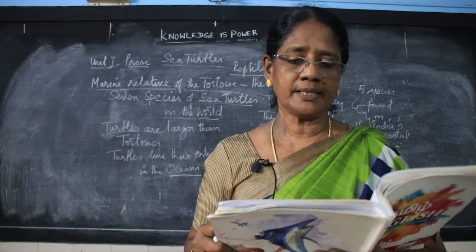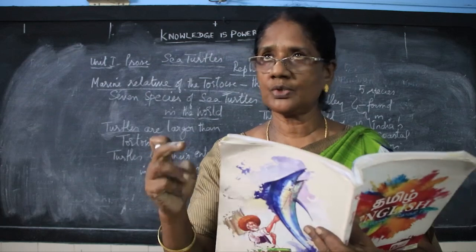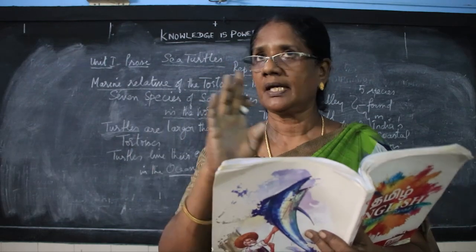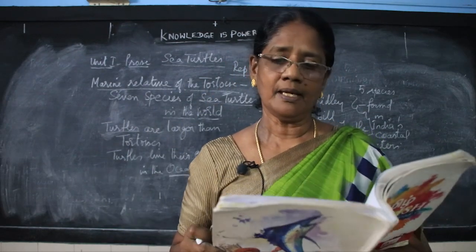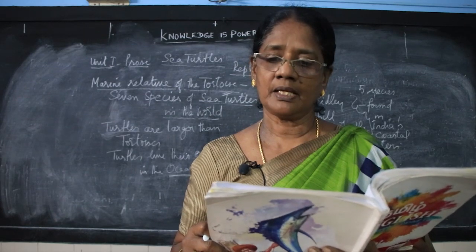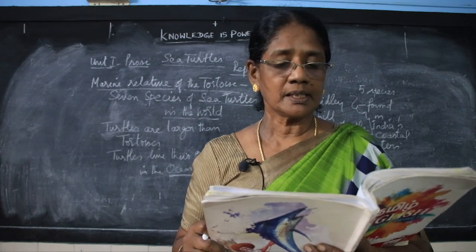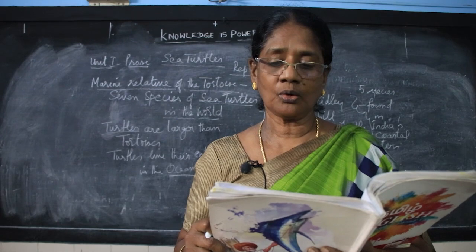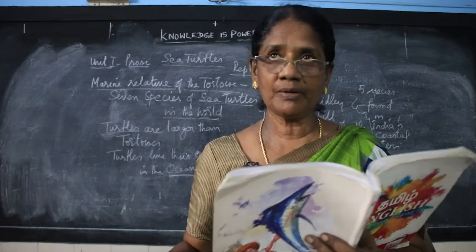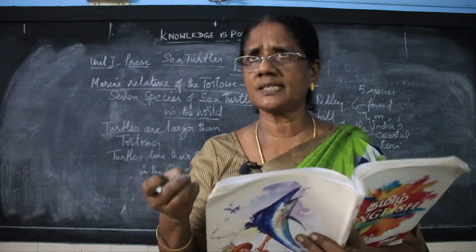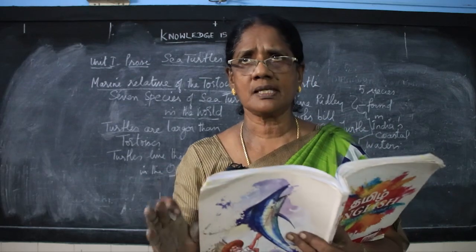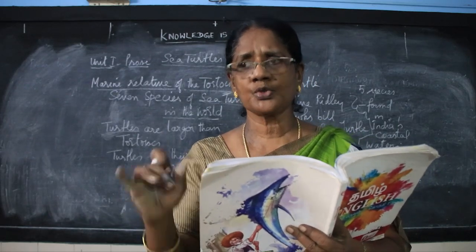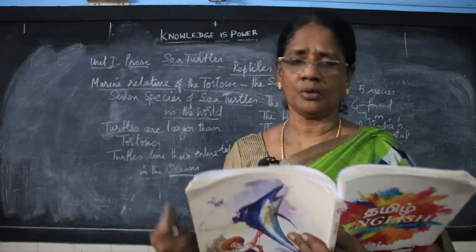Ridleys come to lay their eggs in the month of January. True. From January to March, they move to the land and lay their eggs. Turtles use their flippers and make a hollow for the nest. True, they use their flippers. How we use our hands to eat and legs to walk, the same thing. The flippers are used to dig the hole.